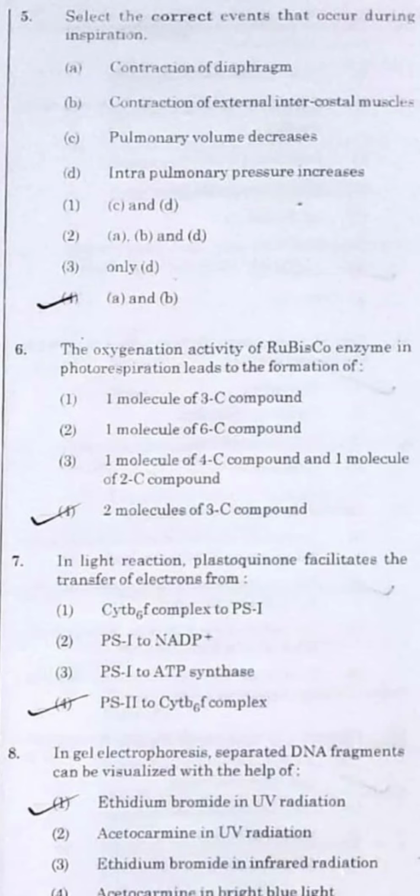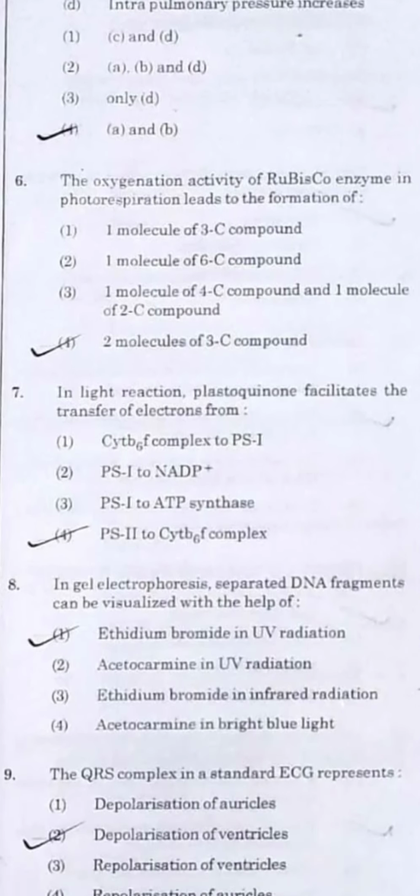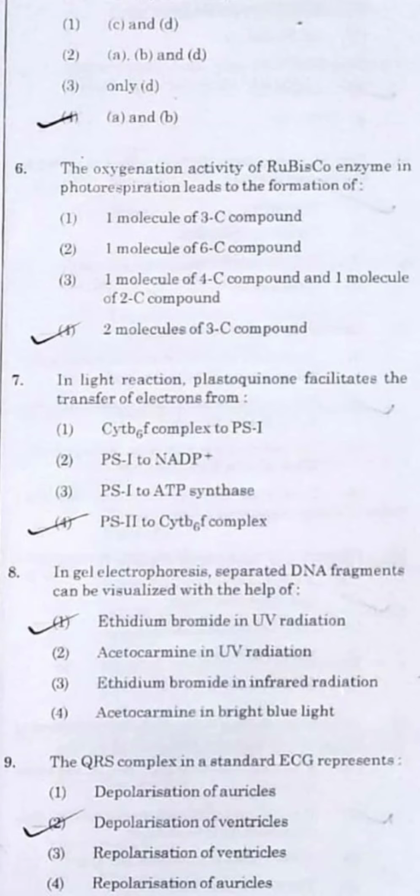Question number 6. The oxygenation activity of Rubisco enzyme in photorespiration leads to the formation of 2 molecules of a 3 carbon compound, that is what we call pyruvic acid. Question number 7. In light reaction, plastoquinone facilitates the transfer of electrons from. For this case you have to deal with the diagram of the light reaction, and you will come to the conclusion that the electrons are transferred from PS2, that is what we call photosystem 2, to the cytochrome b6f complex.